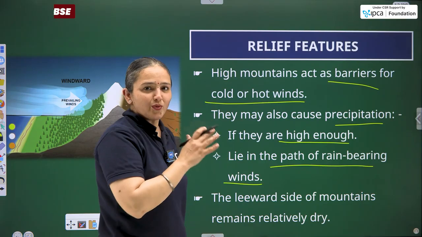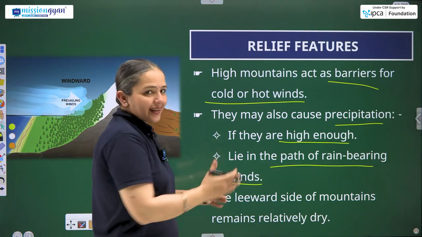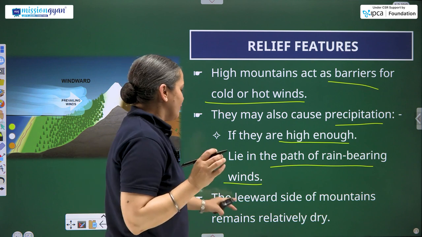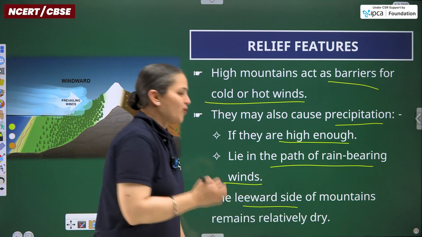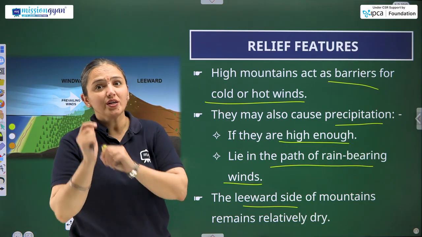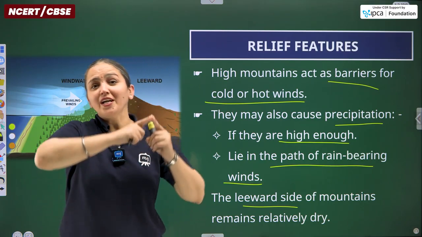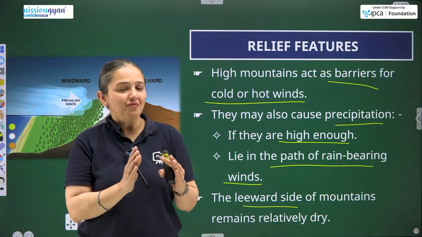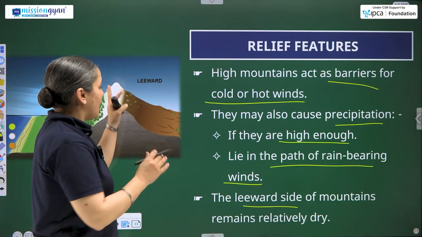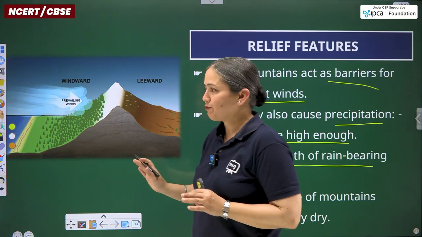So I hope now you are getting it. Now one more concept is there, of the leeward side and windward side. Summing up again, I'm not going to elaborate in detail. As we have taken the example of a mountain, and here is the diagram also, things will become easier for us.